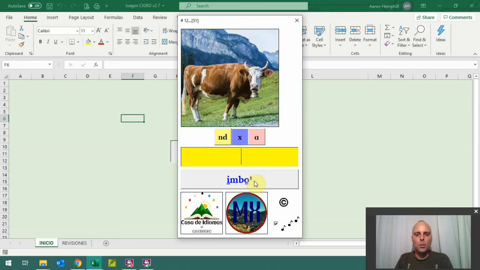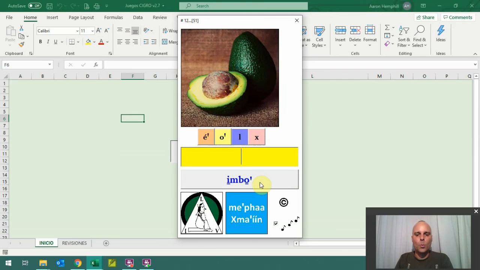Okay, we're going to do another. Okay, again, what's the first letter of this word? Okay, and it continues until you've filled up. You have 15 letters to choose from.